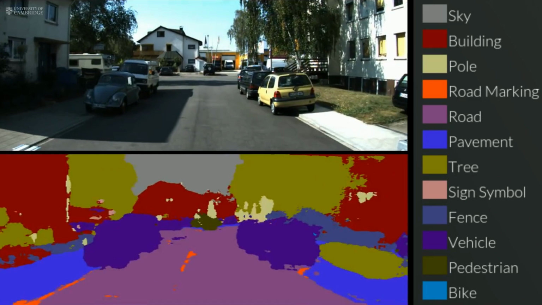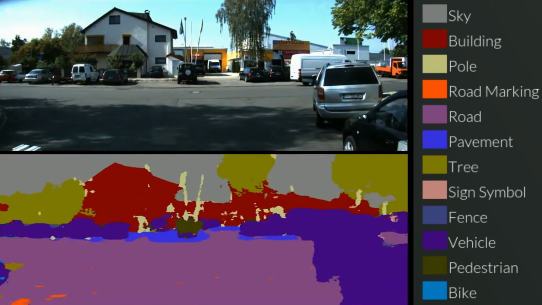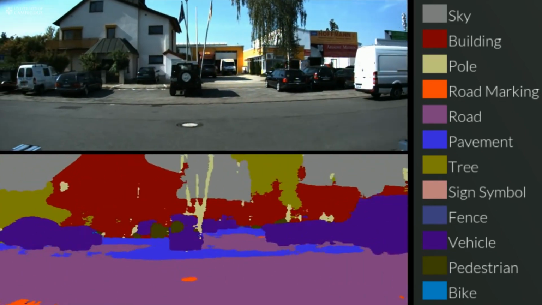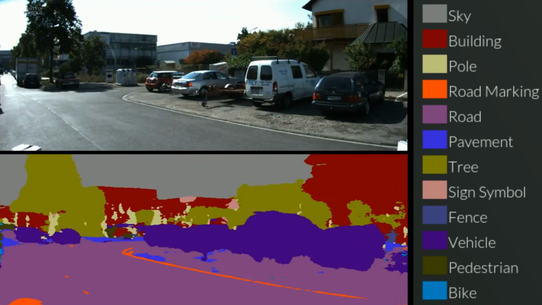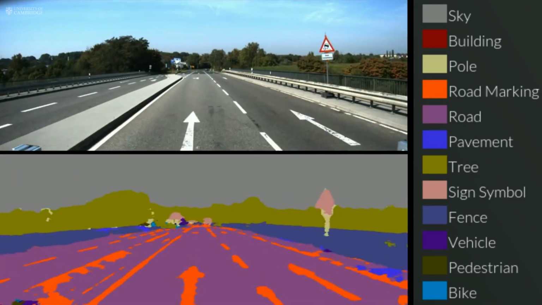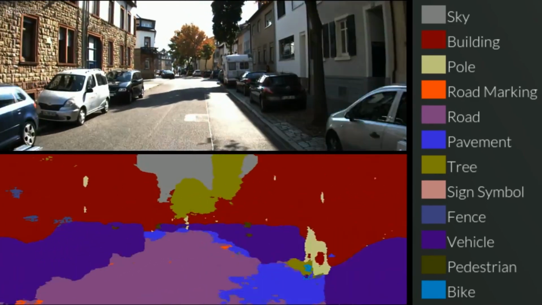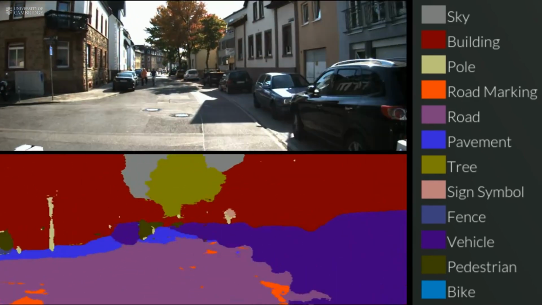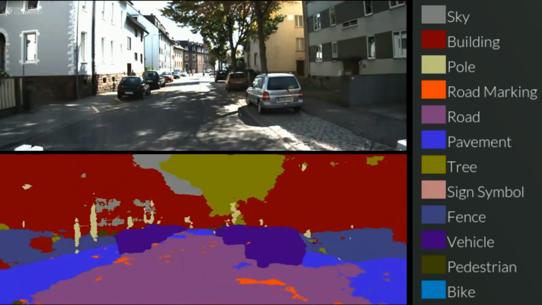SegNet is a system which can label each pixel of an image with what it sees. So for example, it can take a road scene and label, here's a car, here's a pedestrian, here's a road. We can do all this in real time. In the short term, this could potentially be incorporated for drivers to warn them of any hazards they might encounter on the road.